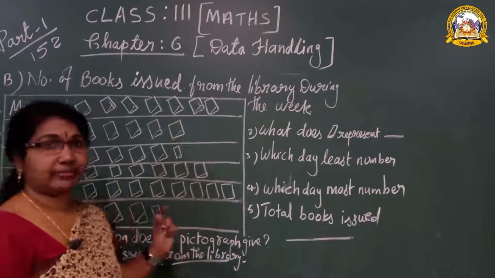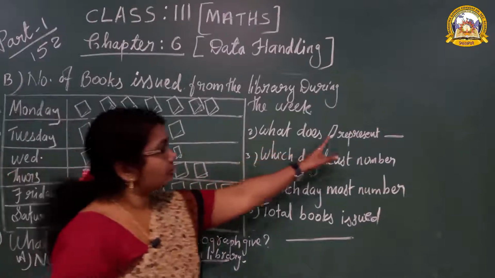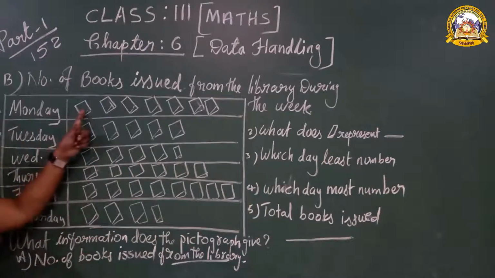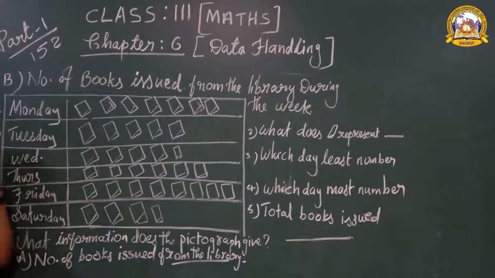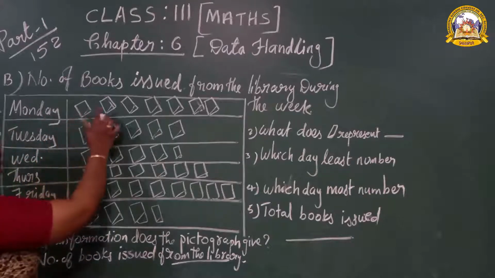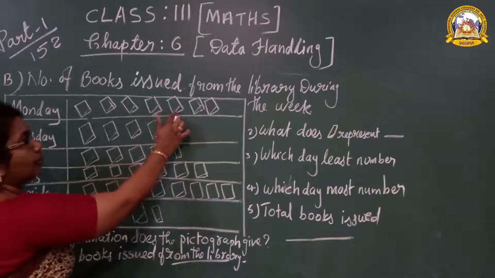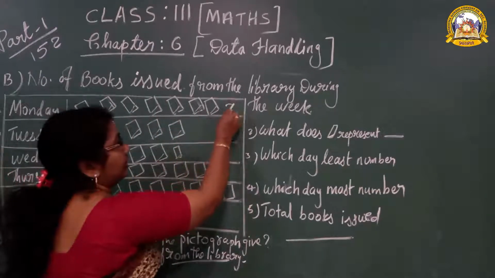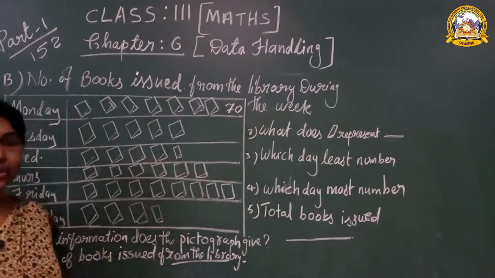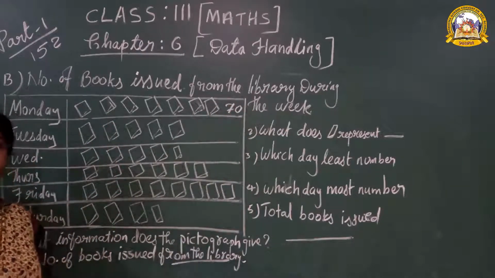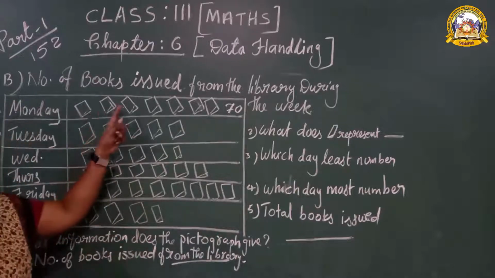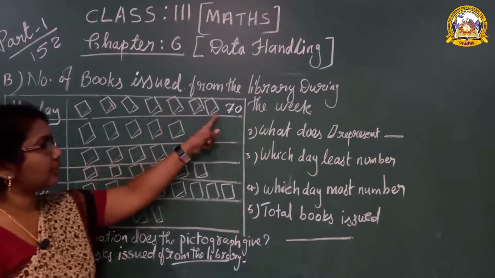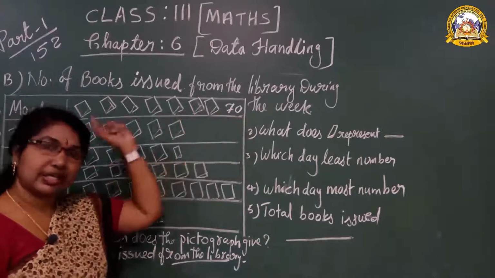Now see the questions. What does the small book represent? Now look here. One book, one picture, 10 books. Monday, can you say 1, 2, 3, 4, 5, 6, 7. 7 into 10, 70. Understood? Monday, how many books are issued? 70. How did you get 70? Count it: 1, 2, 3, 4, 5, 6, 7. 7 multiplied by 10, 70.